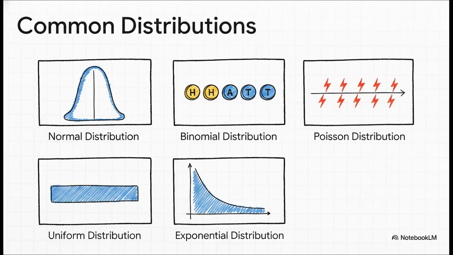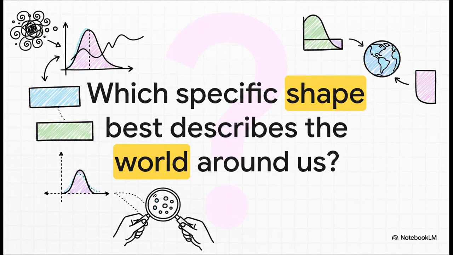There's the famous normal distribution or bell curve that describes everything from IQ scores to people's heights. There's the binomial, which is perfect for any yes or no outcome, like flipping a coin 10 times. There's the Poisson, which models things like how many customers walk into a store per hour. The foundations we built today, understanding mean and variance, are the absolute key to unlocking the power of all of these incredible tools. And so that really leaves us with this one final powerful thought.